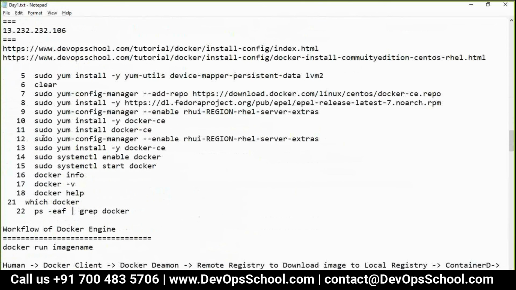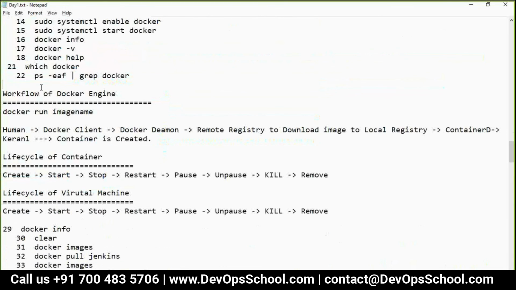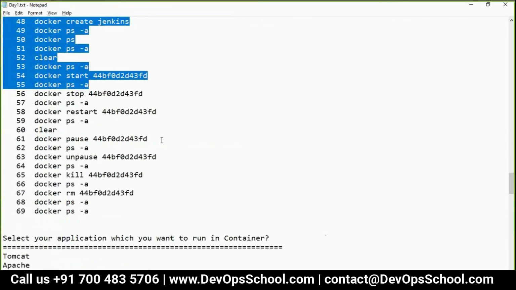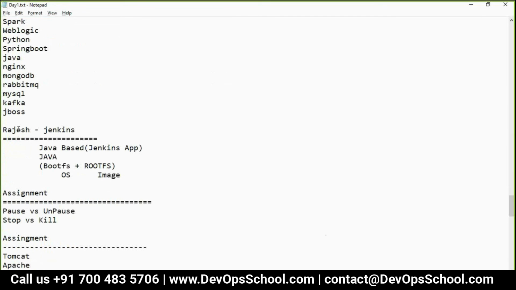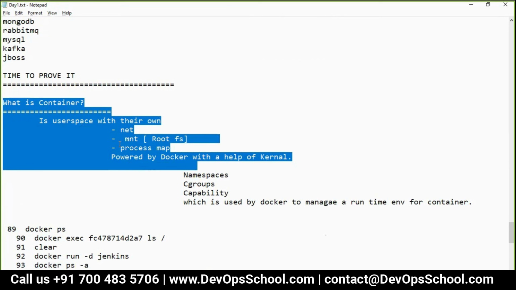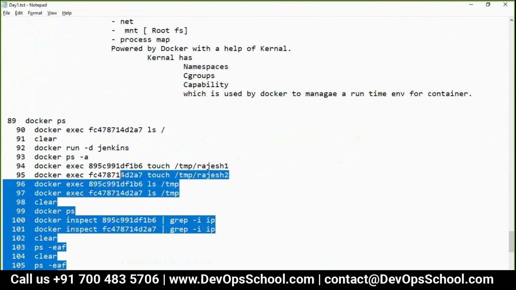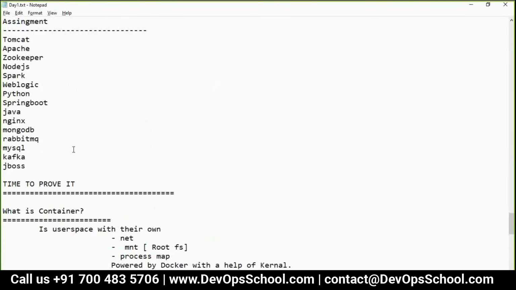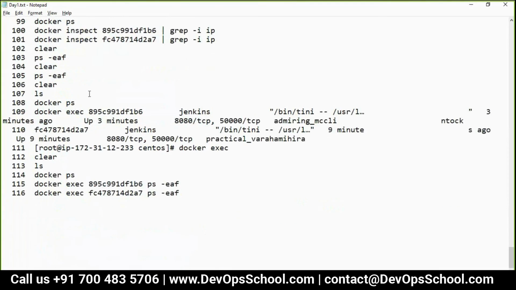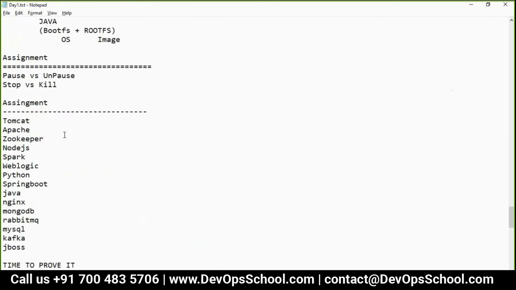Okay, guys. So this is how to install Docker. Here is the instruction which I followed, and the workflow of Docker which I explained to you. Now the life cycle of the containers, and these are all the commands which we have. Then I chose Jenkins and worked with Jenkins, and I gave you an explanation about Jenkins also. And this is proving the concept: what is the container. Let me tell you each command; I will explain the behavior in detail a little bit later. Without explaining it, I ran it just to prove the point.